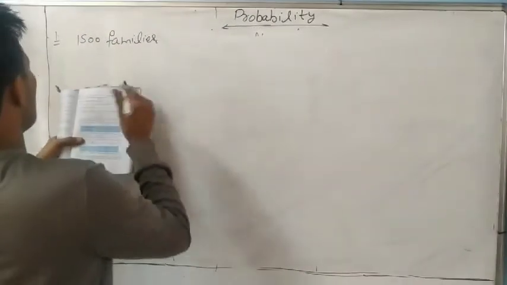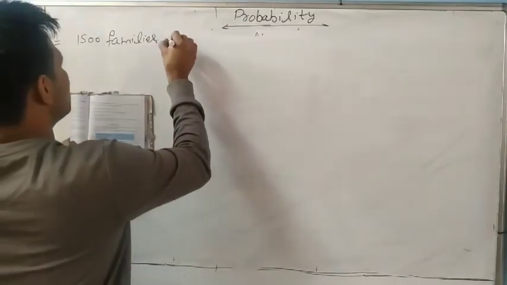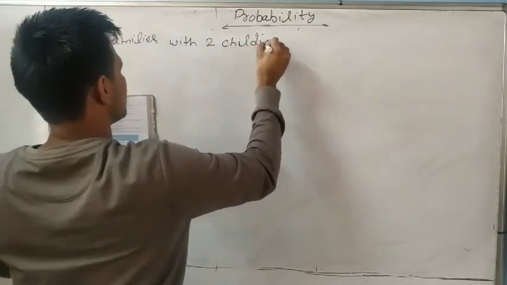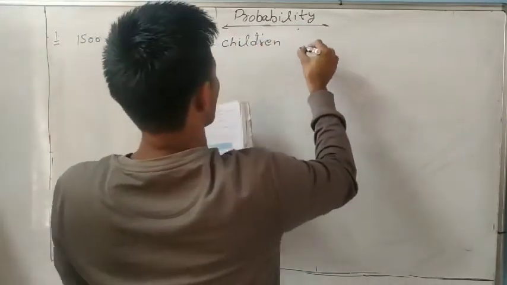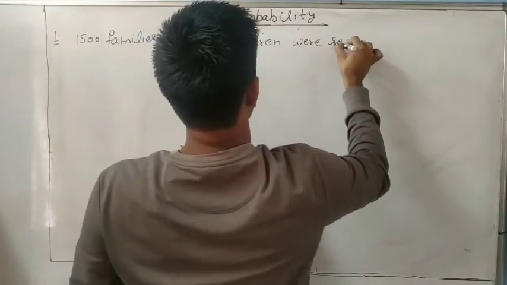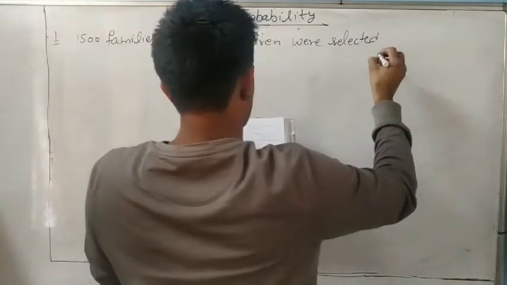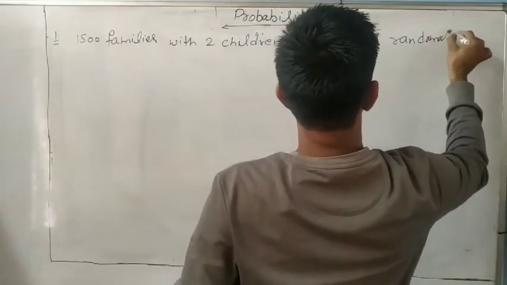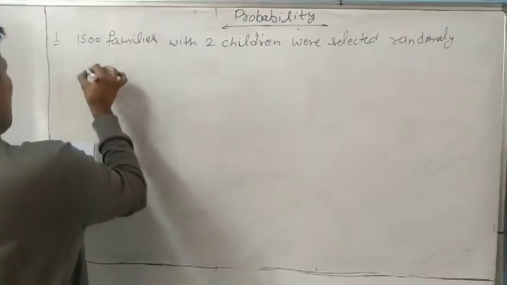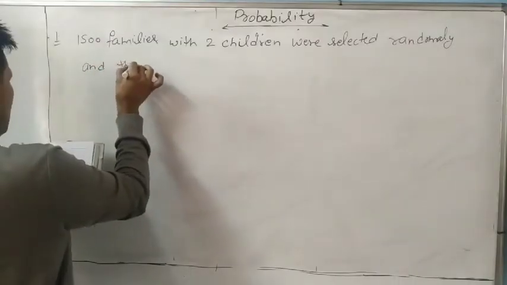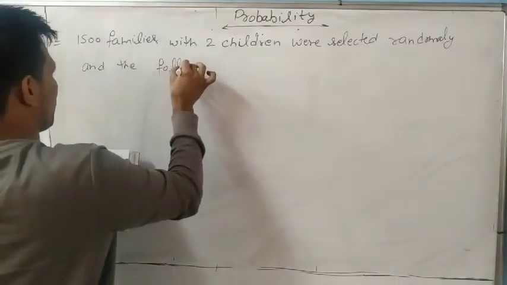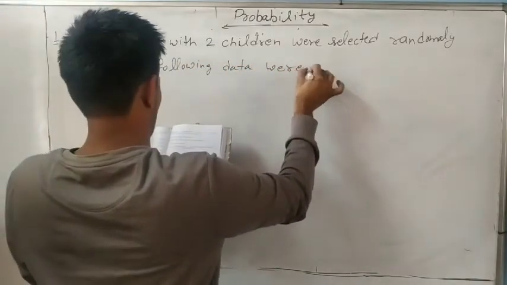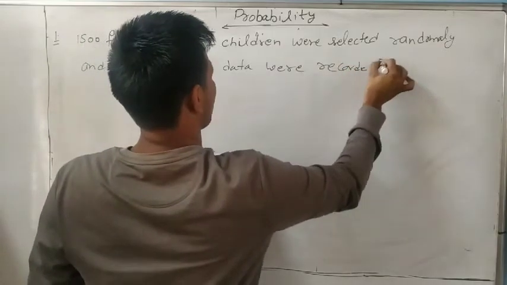So write: from 1,500 families with two children, selected randomly, the following data were recorded. So the following data are recorded.